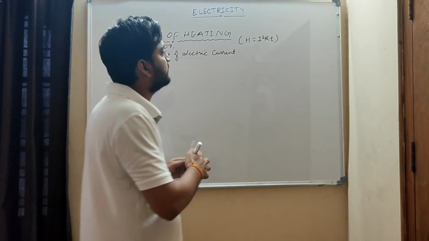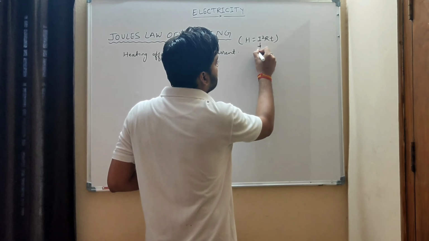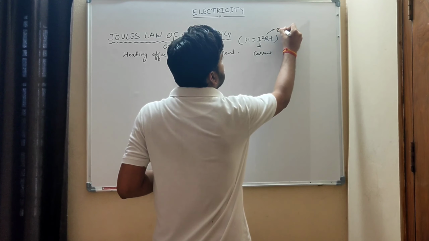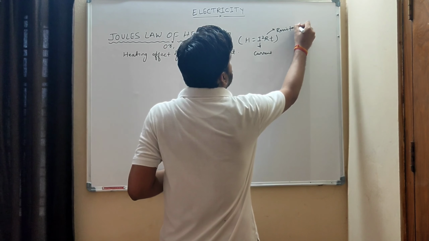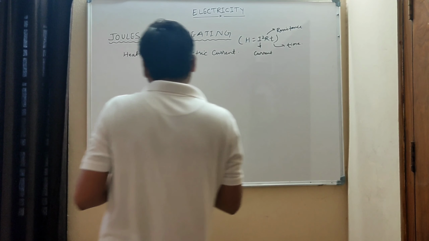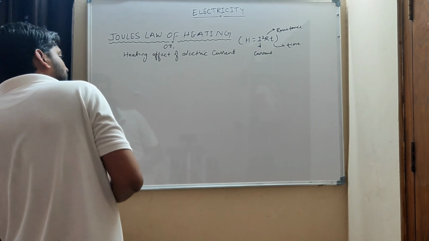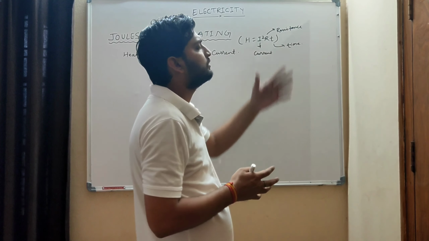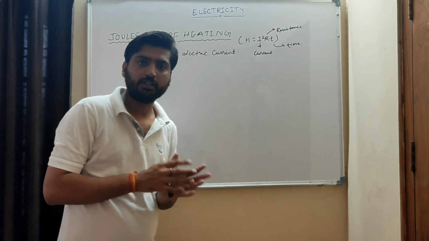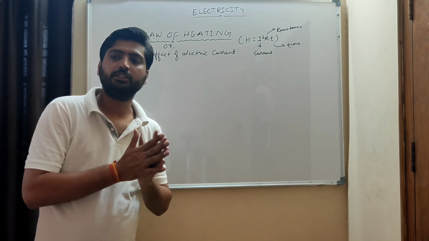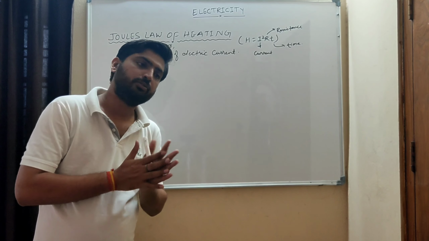This is resistance. If we write it here, this is current, resistance, and this is time. Okay, this is Joule's law of heating. Now we will derive this formula. How do we derive this formula? H is equal to I square RT. What we need to do here is derive that formula.